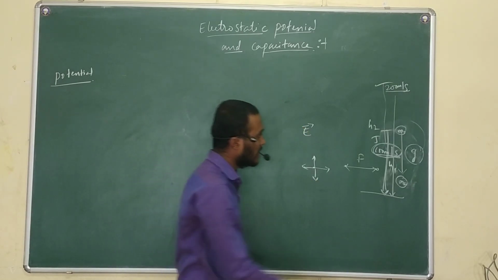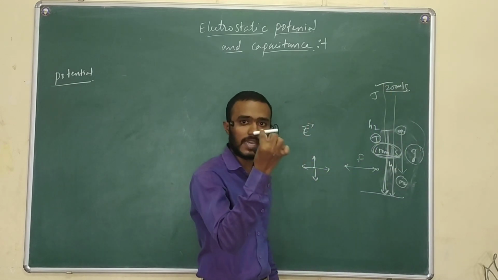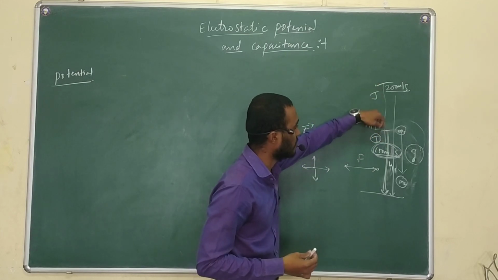That means the different speed or different energy that we are getting for the same object depends on the location.